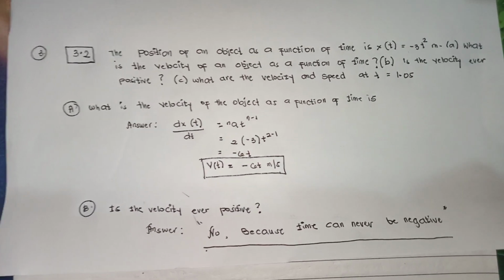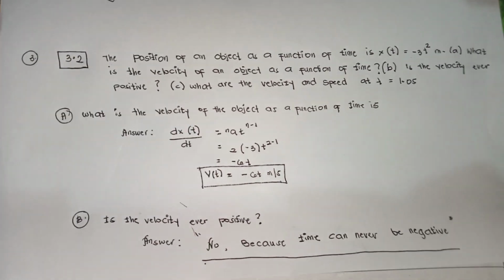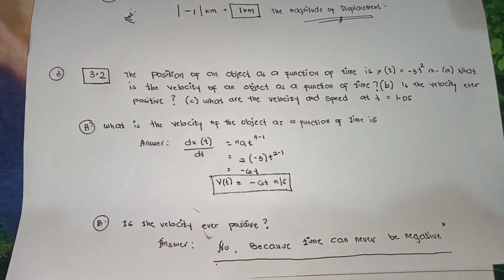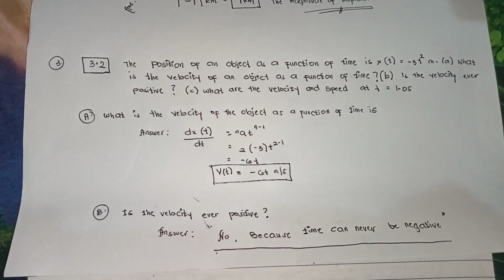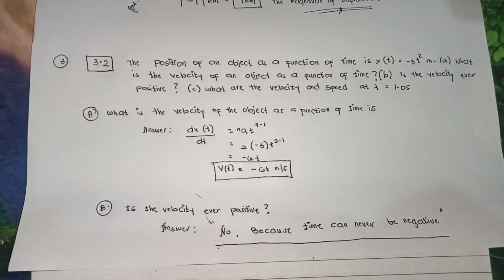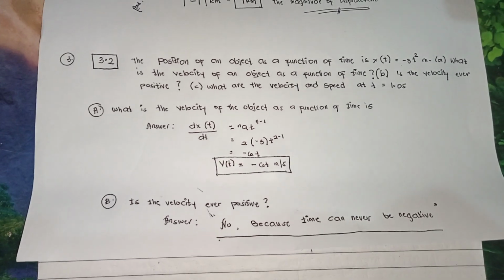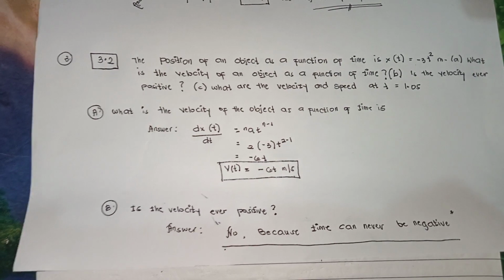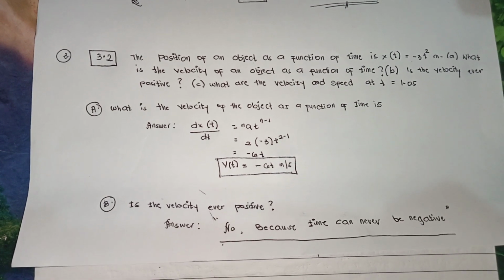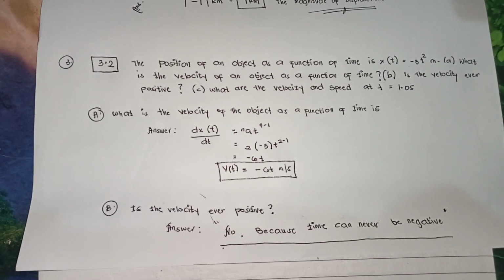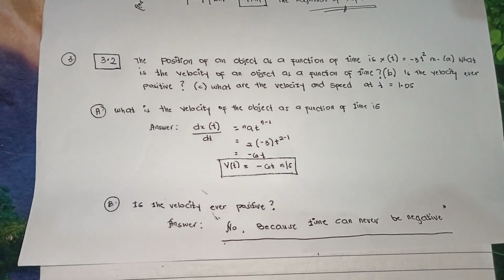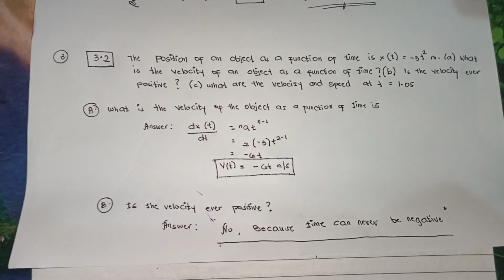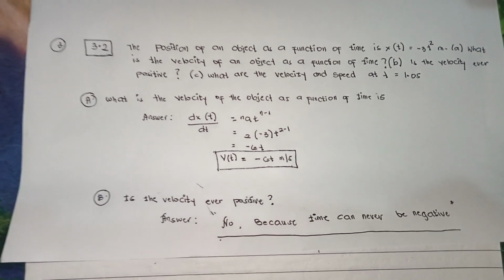3.2. The position of an object as a function of time is x of t equals negative 3 t squared meters. So A, what is the velocity of the object as a function of time? For B, is the velocity ever positive? For C, what are the velocity and speed at time equals 1.0 s?